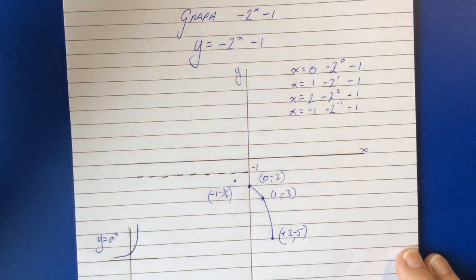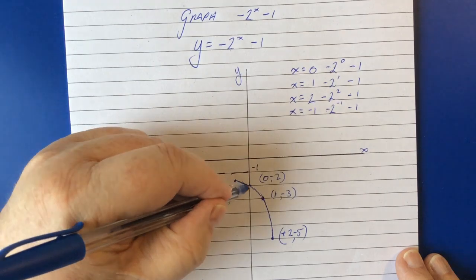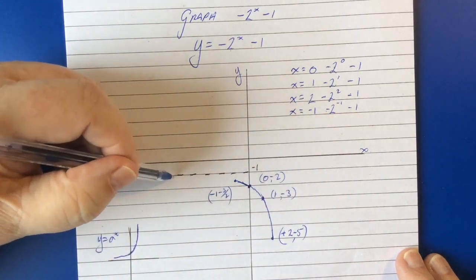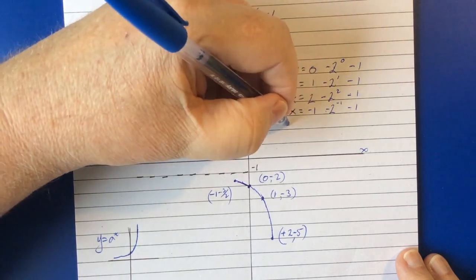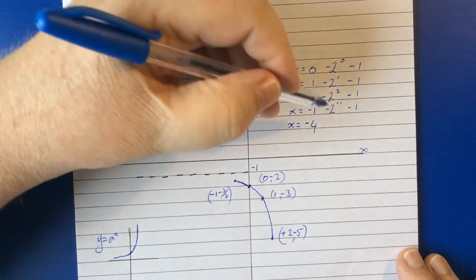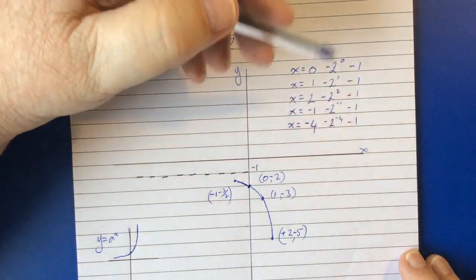I hope you can see that in the picture there. And we'll do one more. We'll go out to here somewhere. So we'll try x equals, I don't know, negative 4. So that is negative 2 to the power of negative 4 minus 1.